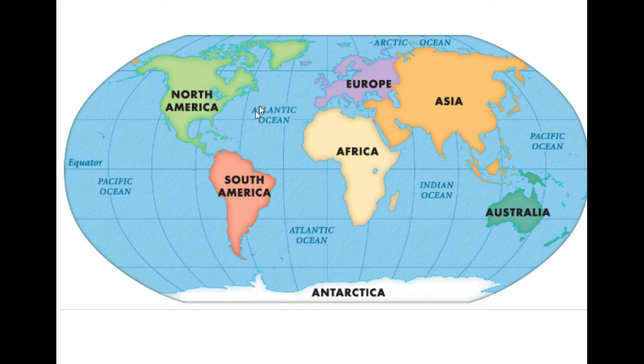And when we learn about the Atlantic Ocean, on one side it is bounded by North America and South America. You can see this Atlantic Ocean is in an S shape, whereas on the other side it has Europe and Africa as its surroundings. This ocean is called the busiest ocean of the world. Maximum trade takes place through this Atlantic Ocean.